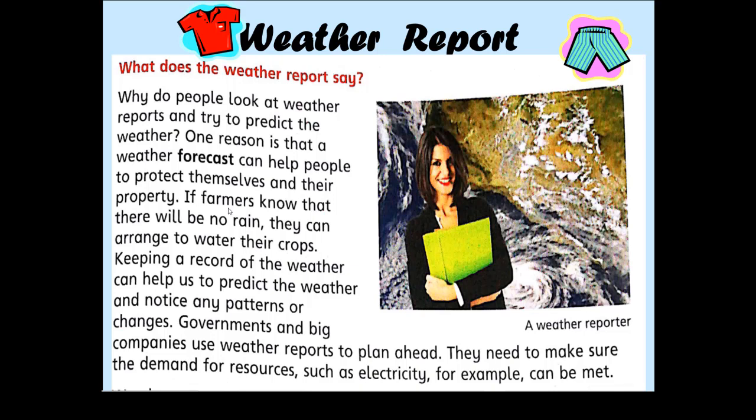For example, if farmers know that there will be no rain, they can arrange to water their crops. Keeping a record of the weather can help us to predict the weather and notice any patterns or changes. Governments and big companies use weather reports to plan ahead. They need to make sure the demand for resources such as electricity, for example, can be met.